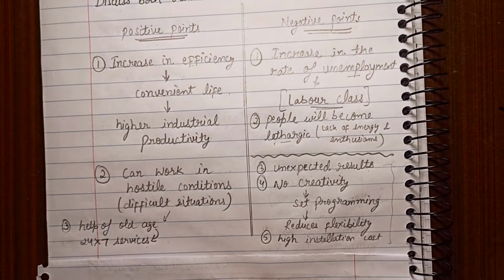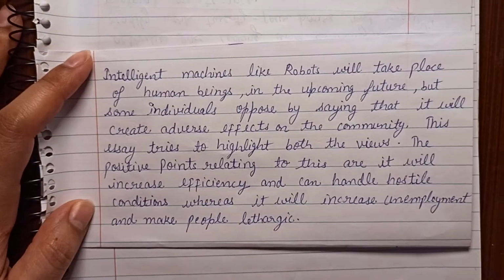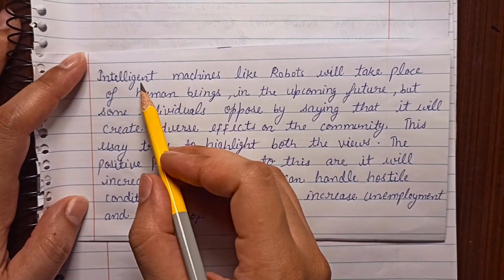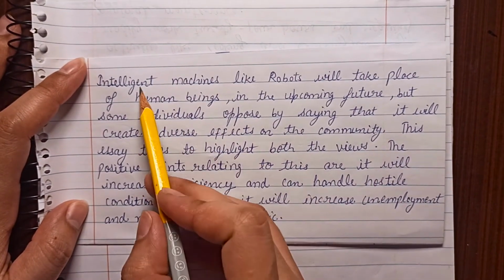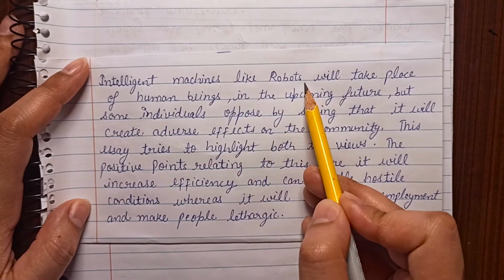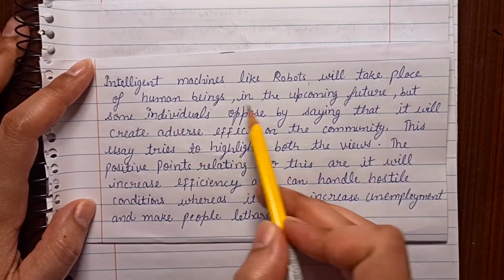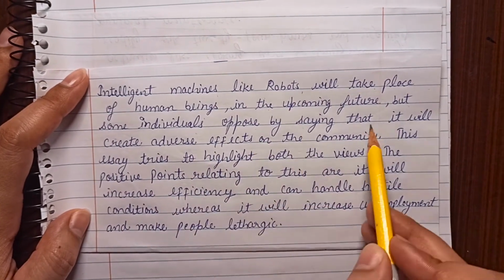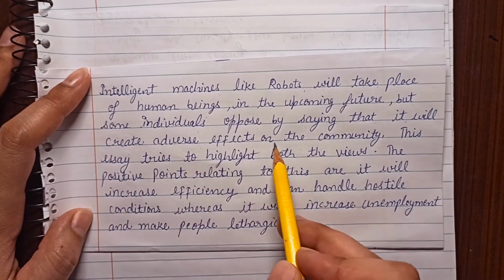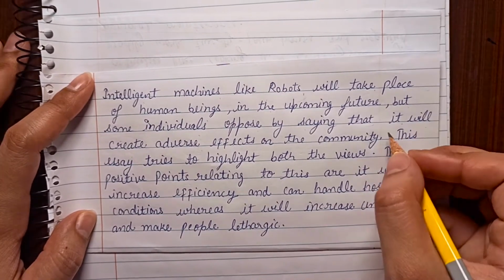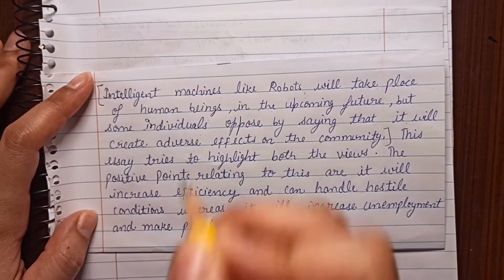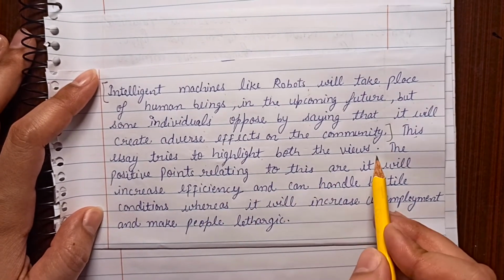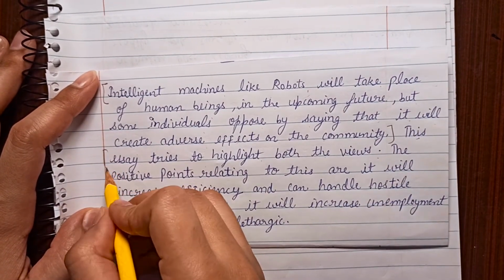So let's move with the introduction part. So what the sample answer says. The introduction is, we will rephrase the given statement. Intelligent machines like robots will take the place of human beings in the upcoming future. But some individuals oppose by saying that it will create adverse effects on the community, right? So this is the rephrasing of the given statement. This essay tries to highlight both the views, right? This is the thesis line.